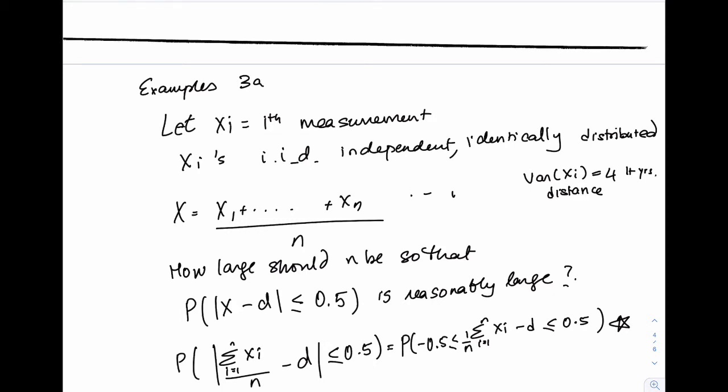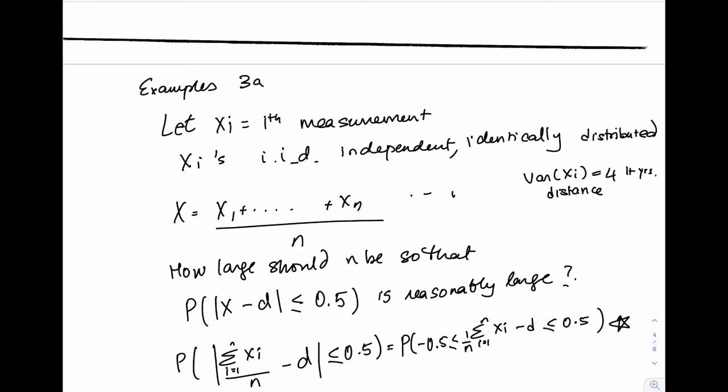If the astronomer believes that the values of the measurements are independent and identically distributed random variables having a common mean d, which is the actual distance, and a common variance of 4, how many measurements need he make to be reasonably sure that his estimated distance is accurate to within 0.5 light year?